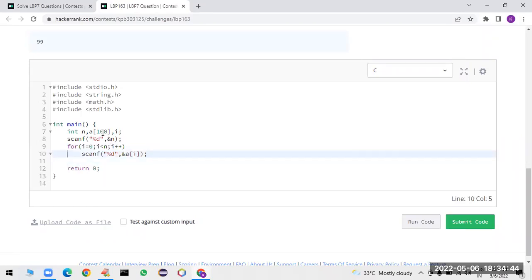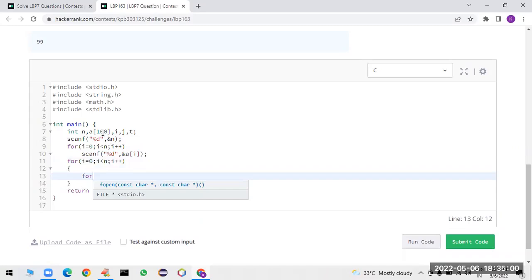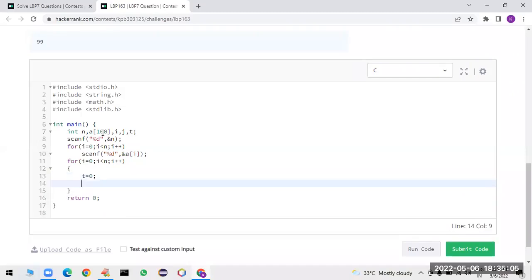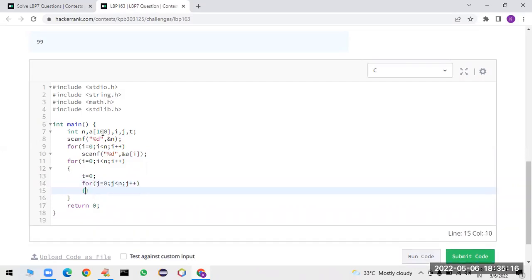So some other variables may be required. Let me take j and some temporary variable t. So I have to compare the elements with the remaining elements. i is equal to 0, i less than n, i plus plus. Now I'm going to compare with the remaining elements, and let me take that temporary variable t equal to 0 initially. For j is equal to 0, j less than n, j plus plus, I am taking the elements in the same array.